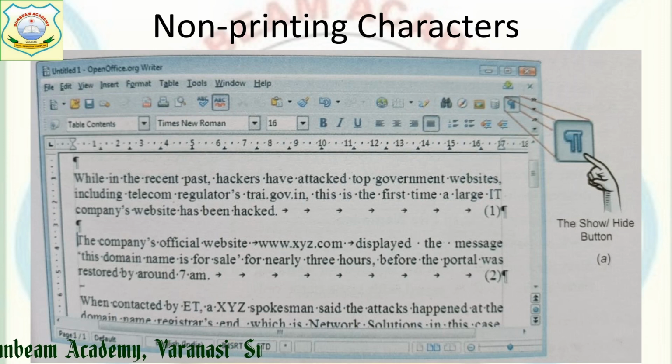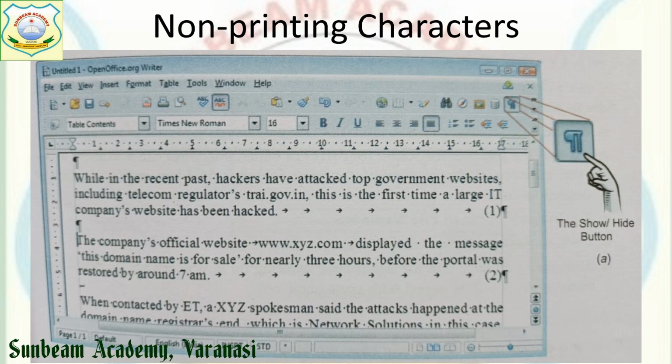Next, we are going to talk about the non-printing characters. These are characters which we see in the document, but they are not going to be printed on your page. For example, the space you provide is a non-printing character. It is not going to be printed, because a space is represented in the computer as a dot, right? Tab is represented with an arrow.